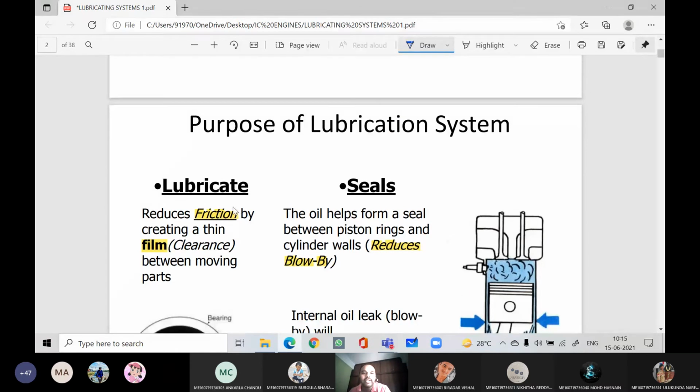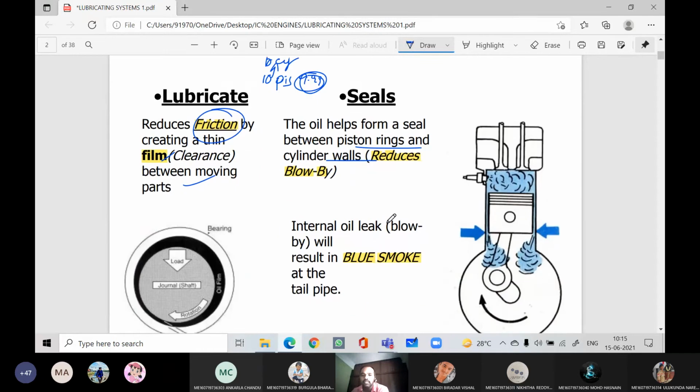The purpose is to reduce the friction by creating a thin film between the moving parts. Wherever there are moving parts, there should be clearance. Let us say if the cylinder diameter is 10 and the piston is 10, the piston will not fit directly into the cylinder. So this may be 9.99. There will be a small clearance between the piston and cylinder. In that clearance, the lubricating oil will enter, and it will act as a lubricant. It also seals. The oil forms seals between the piston rings and cylinder walls.